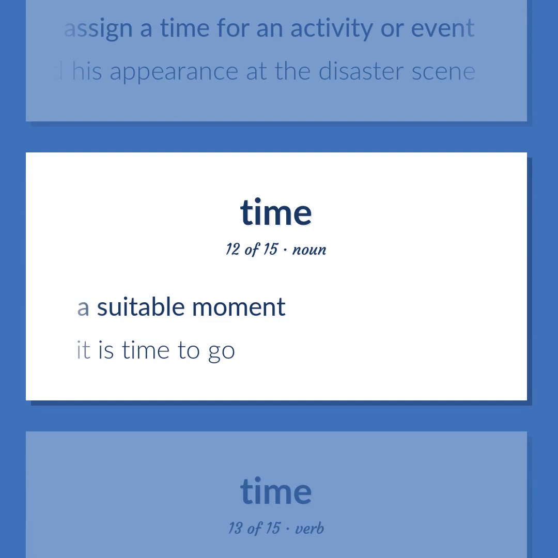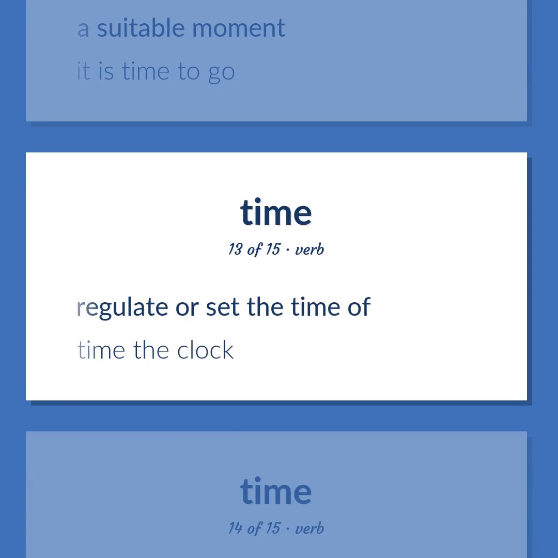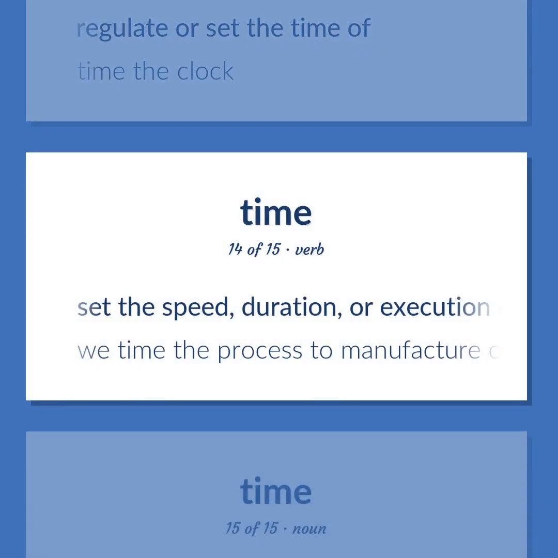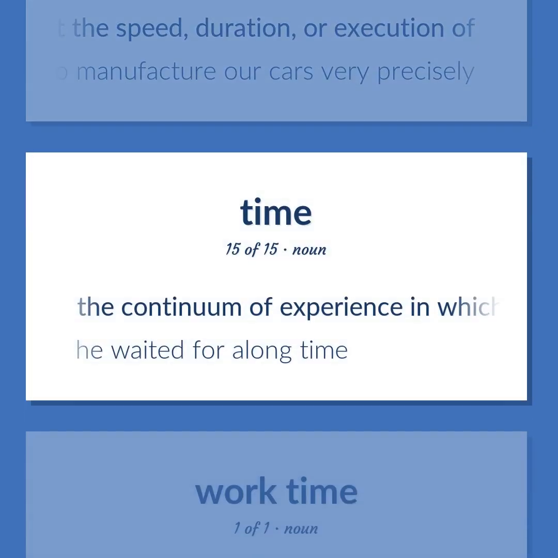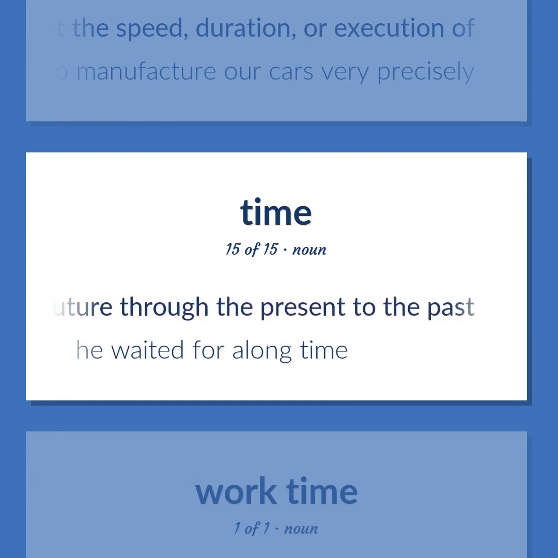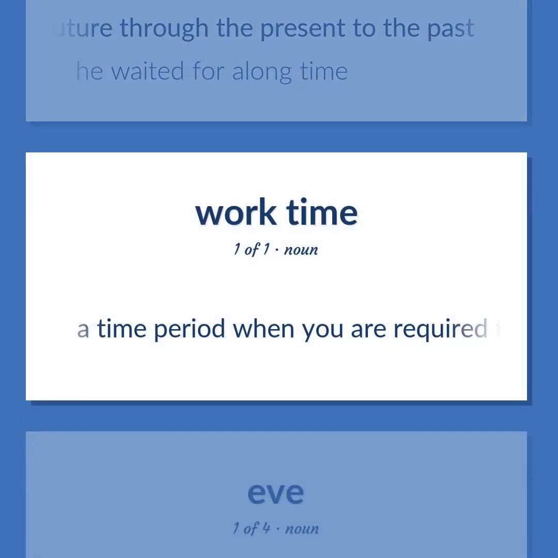A suitable moment. It is time to go. Regulate or set the time of. Time the clock. Set the speed, duration, or execution of. We time the process to manufacture our cars very precisely. The continuum of experience in which events pass from the future through the present to the past. He waited for a long time. A time period when you were required to work.